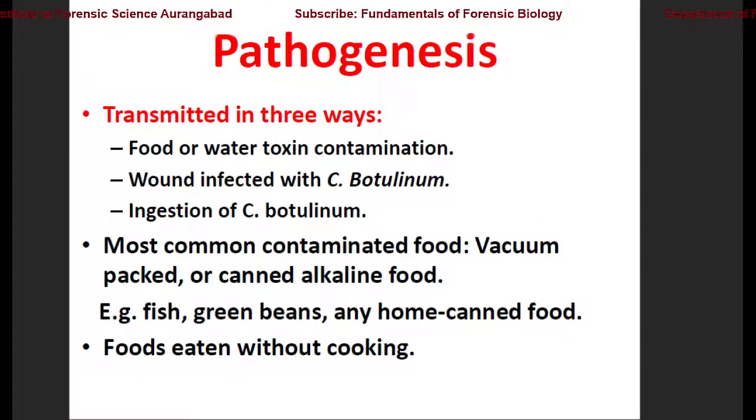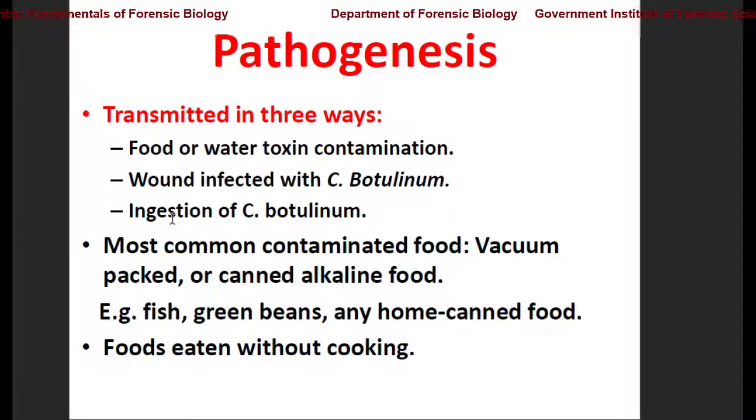Pathogenesis: it is transmitted in three ways, as we have discussed. Through food or water toxin contamination, or through wound infection, or through injection of Clostridium botulinum, either deliberately or because of some carelessness in the hospital or somewhere. So there are three routes through which it can enter the body: through food, through a wound, or through purposeful injection.